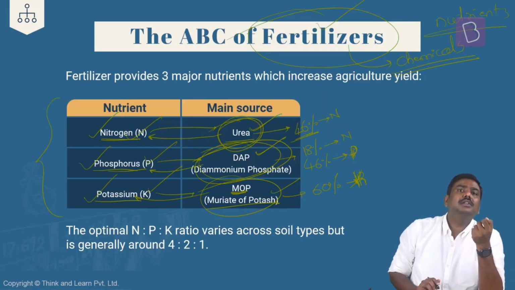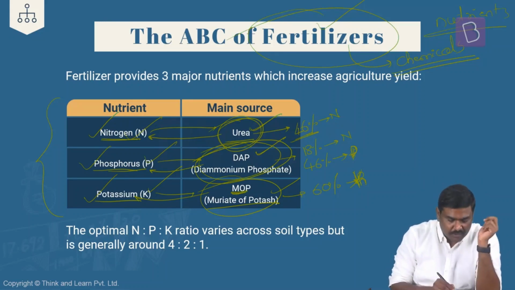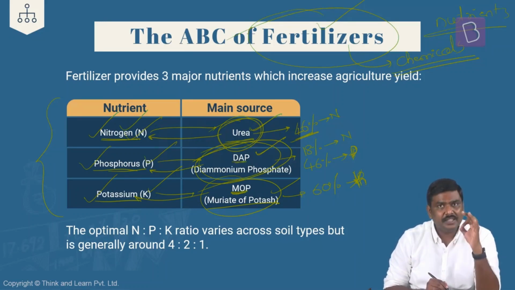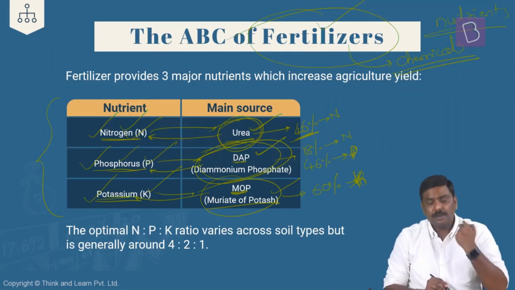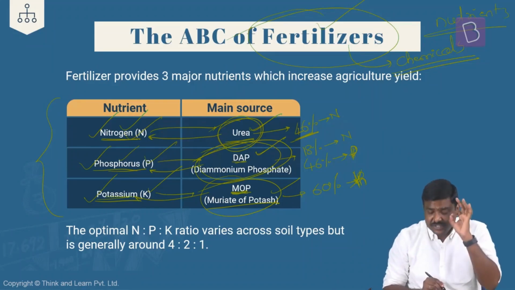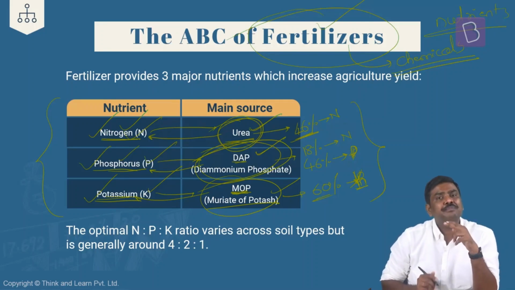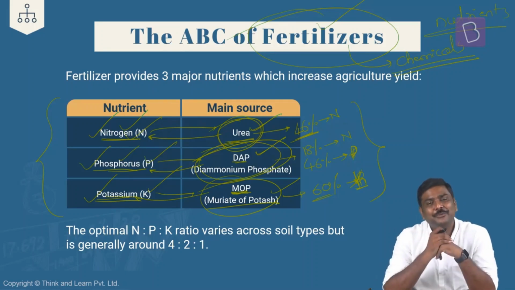Now, in case of nitrogen, the most important source of fertilizer available in the market, which has a huge amount of nitrogen, is urea. 46% of urea consists of nitrogen. In case of phosphorus, we have diammonium phosphate, wherein 46% is phosphorus and 18% is nitrogen. And in case of potassium, the market name for the fertilizer that is available is muriate of potash, wherein 60% of this muriate of potash is in the form of potassium itself. Now, some of you might be thinking, sir, should we mark this particular number? Please remember this. Why? When I discuss the concept of fertilizer subsidy, these numbers will become very, very important for you.